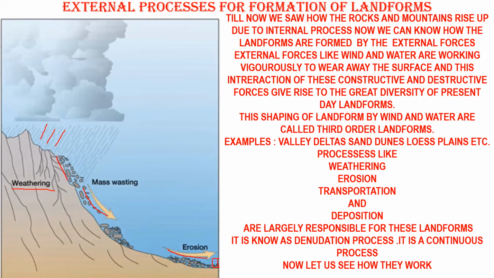These four processes are the main processes of denudation. When we combine these four processes, we call it denudation. And it is only due to denudation that landforms are formed, and this process is a continuous process. It is not a time prone process. It is a continuous process.